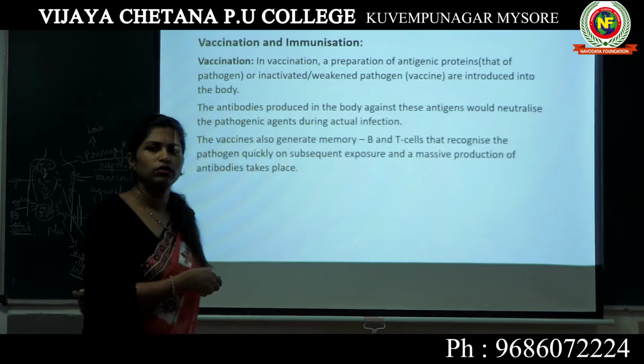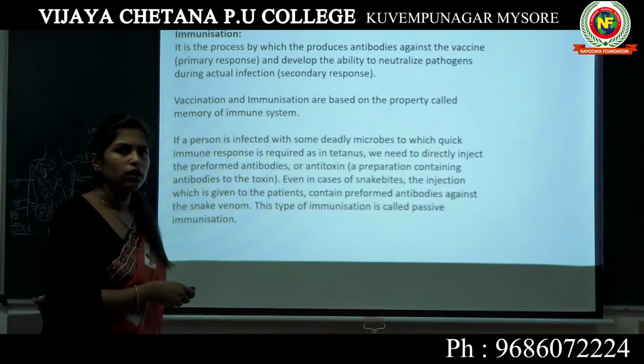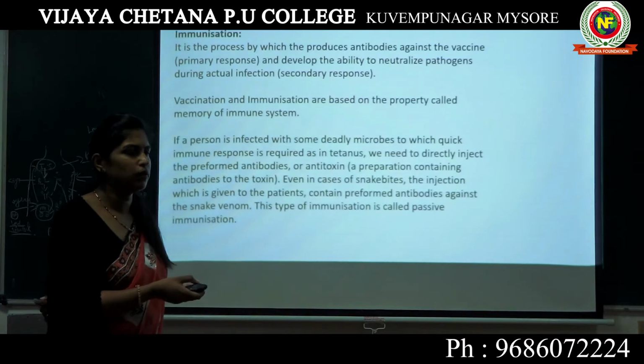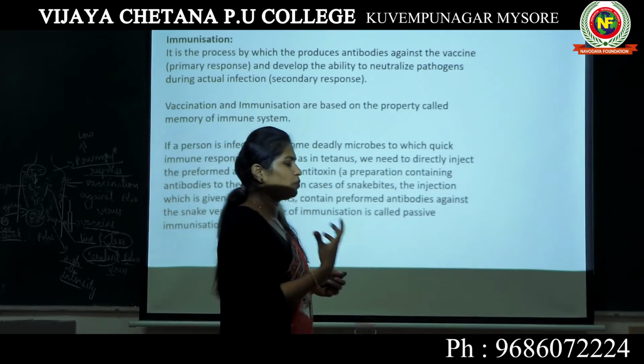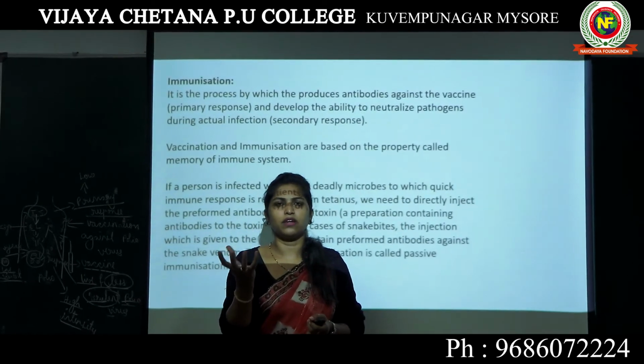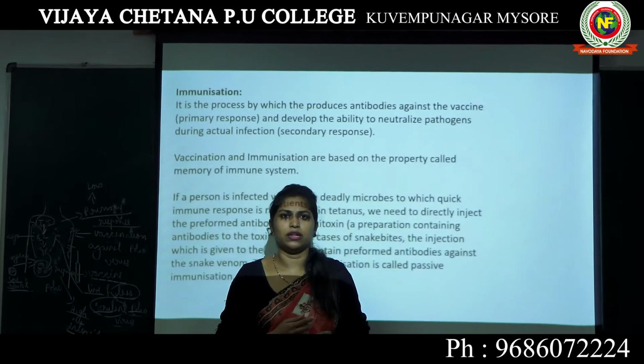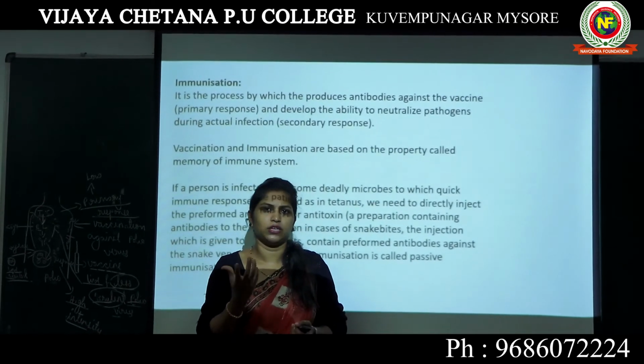We will go into the next topic known as immunization. If you look into this, it's very simple. If I have to explain in simple terms, when you inject a vaccine into a person's body to boost his immunity, that process is known as vaccination.